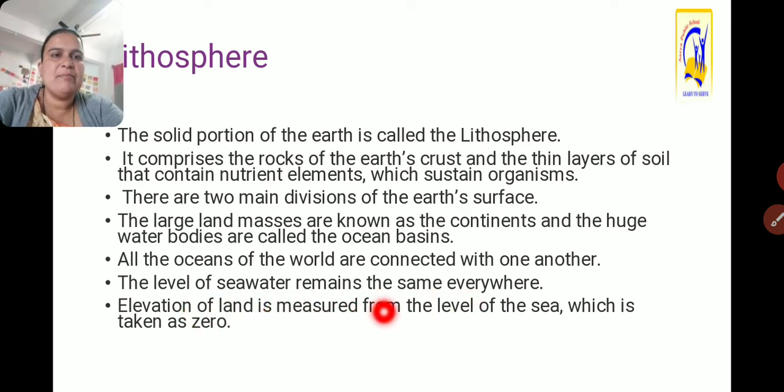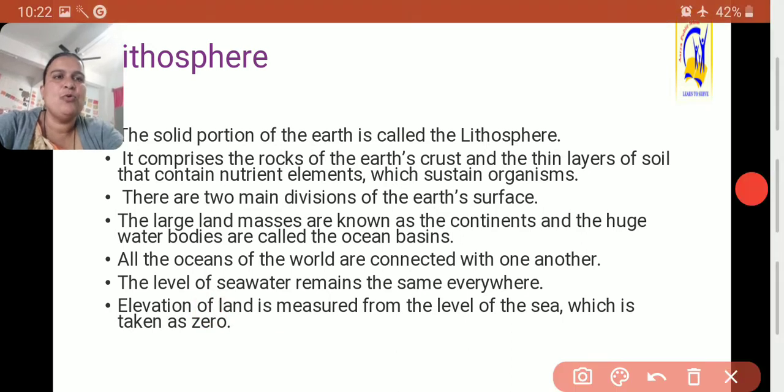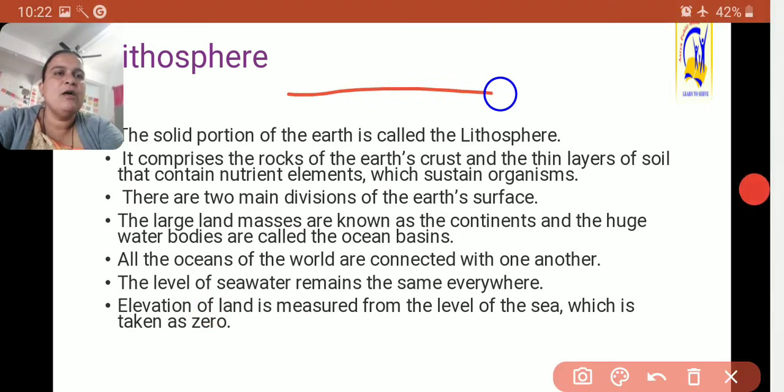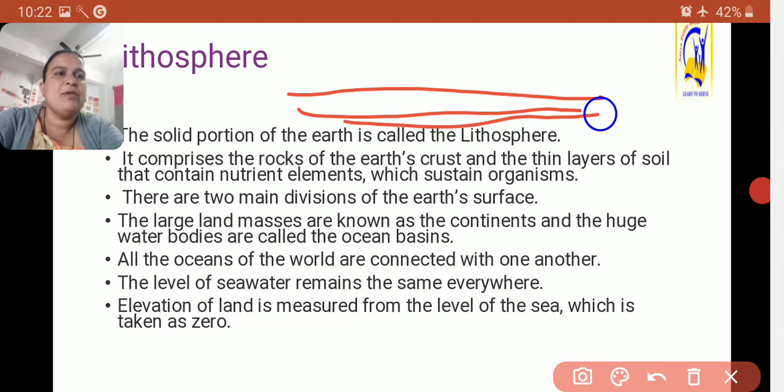Elevation of land is measured from the level of the sea, which is taken as 0. Suppose this is the water body, and from here the elevation, this is called sea level.